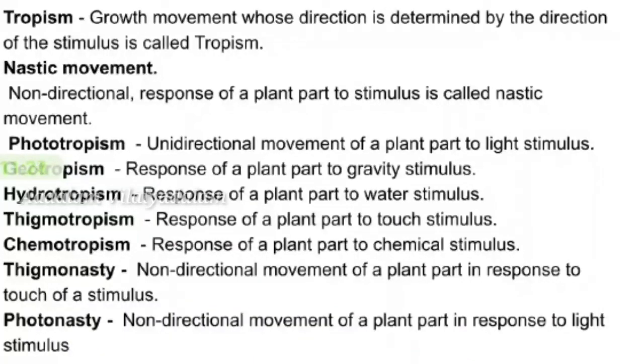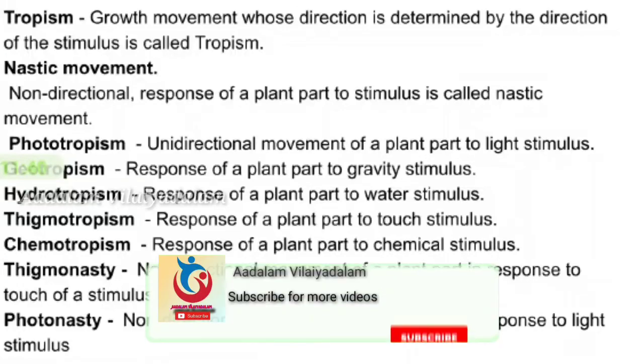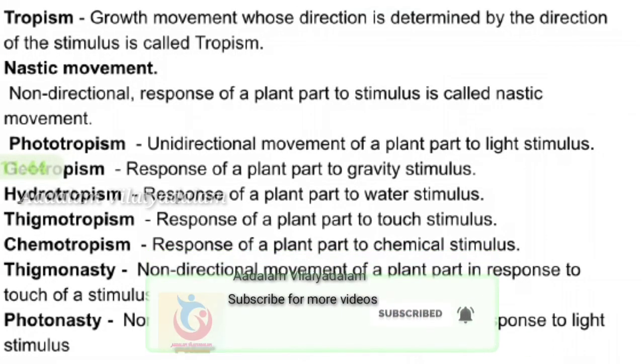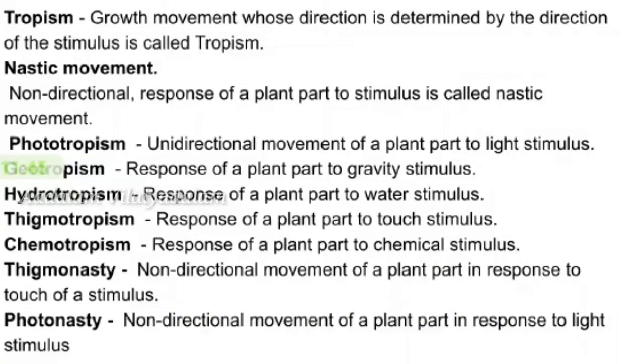Thigmotropism. In thigmotropism, response of a plant part to touch. Here touch is the stimulus. Chemotropism. In this, response of a plant part to chemical substances. Thigmonasty. Non-directional movement of a plant part in response to touch stimulus. Photonasty. Non-directional movement of a plant part in response to light stimulus.